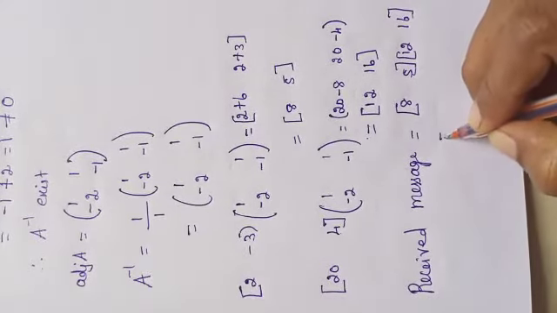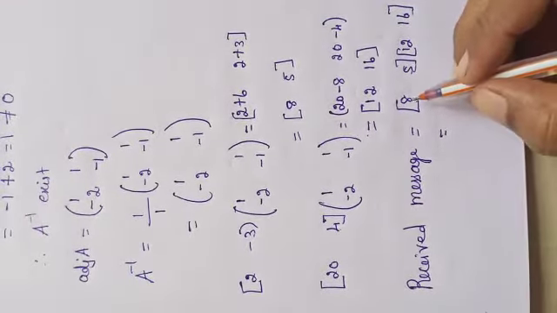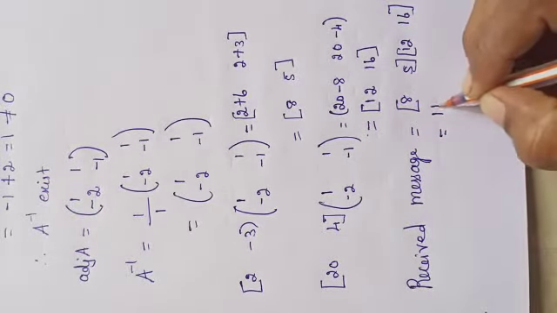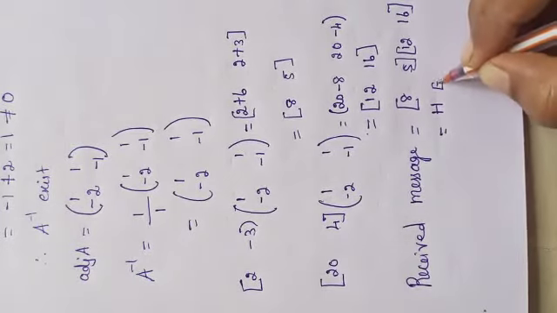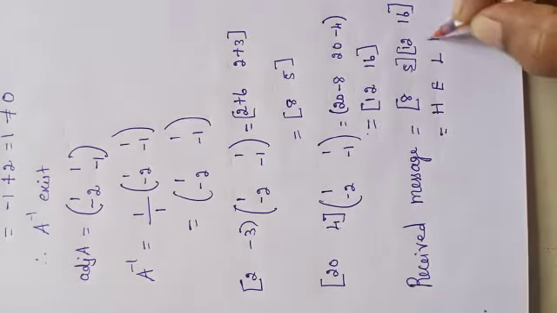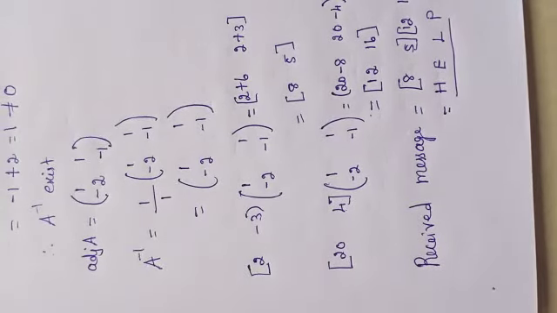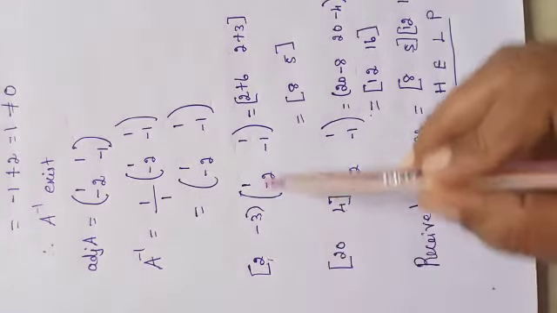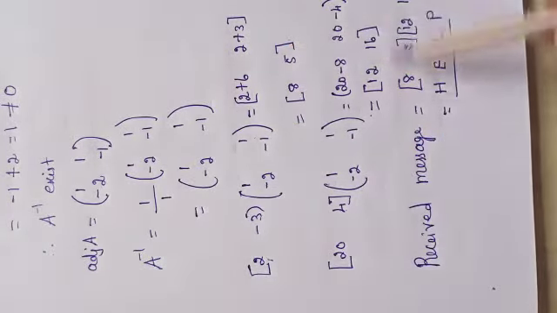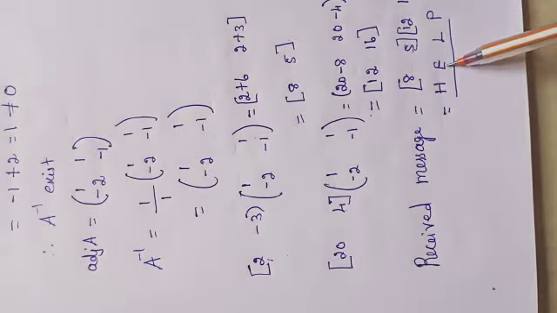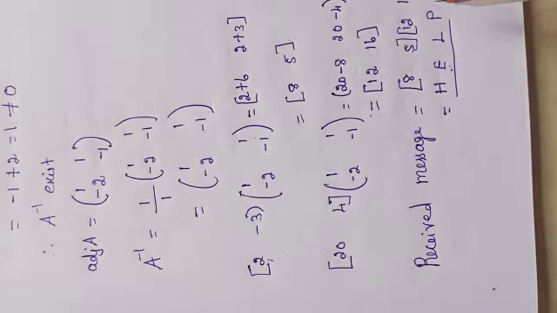A, B, C, D. Now we have to write it. What are the letters? A, B, C, D, E, F, G, H. And this is E, and 12 is L, and 16 is P. So the received message is help. So first we have to find out the inverse of the given encryption matrix, then multiply one by one, write these numbers together as the received message, and convert it into the alphabet. Very simple. So by this we have completed the first exercise.